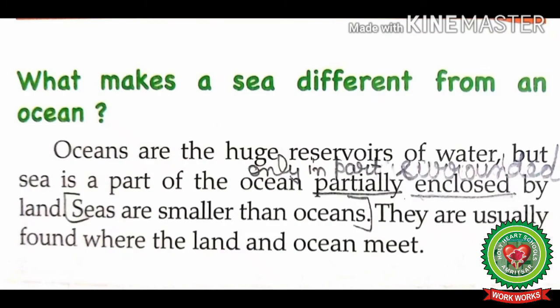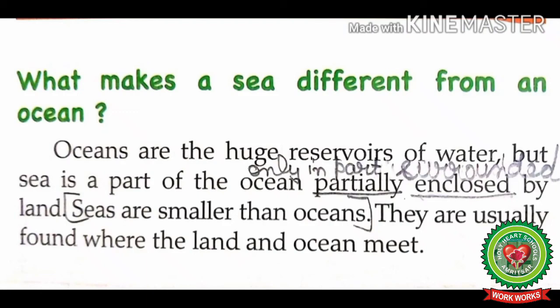Now students, we will discuss last point of this topic. What makes a sea different from an ocean? So let's start reading. Oceans are the huge reservoirs of water, but sea is a part of the ocean partially enclosed by land. Here partially means only in part and enclosed means surrounded.